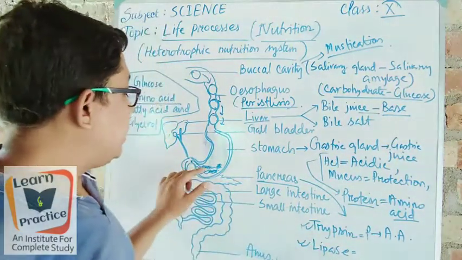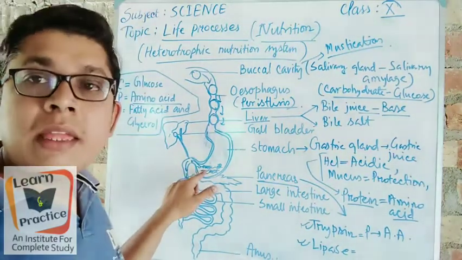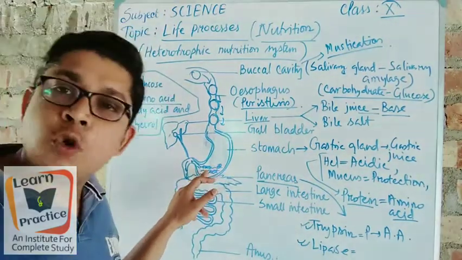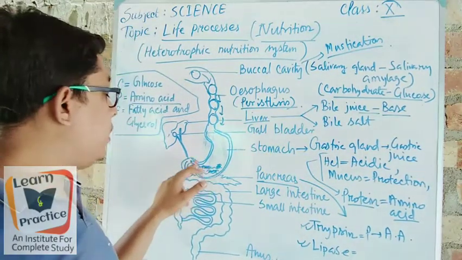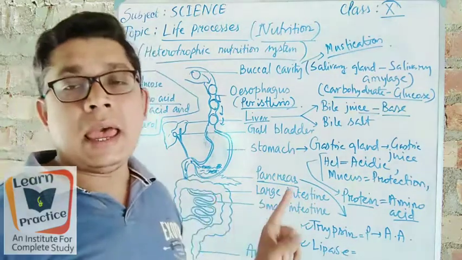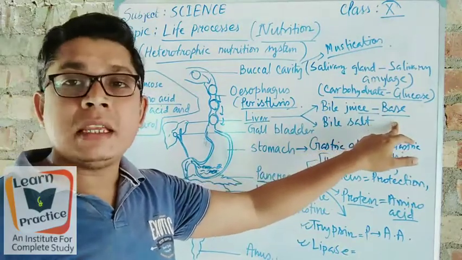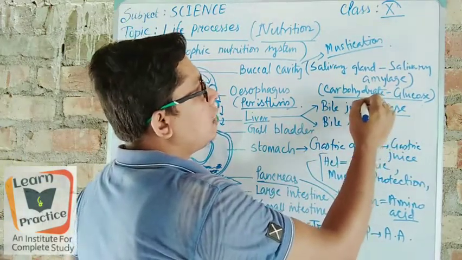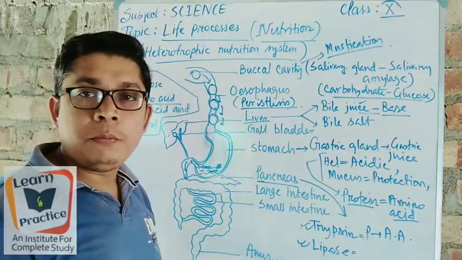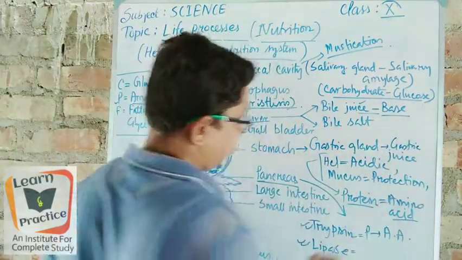That base helps with this type of food. Look, when the food was in the stomach, that food is acidic, and when it is coming through the small intestine, at that time also it is acidic. But the liver's juice, the bile juice, contains the base, so this base is mixed with it and makes the food base in form, or it is called alkaline.